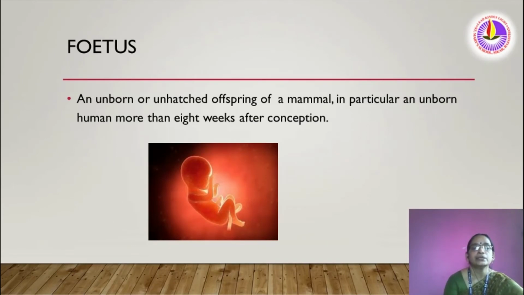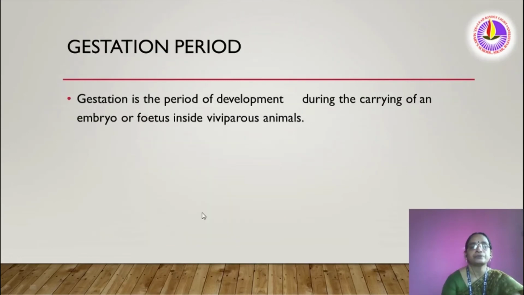Then many ask, what is a fetus? Fetus means an unborn or unhatched offspring of a mammal, in particular an unborn human more than 8 weeks after conception. That means more than 2 months time. Then this baby is called a fetus. What is gestation period?